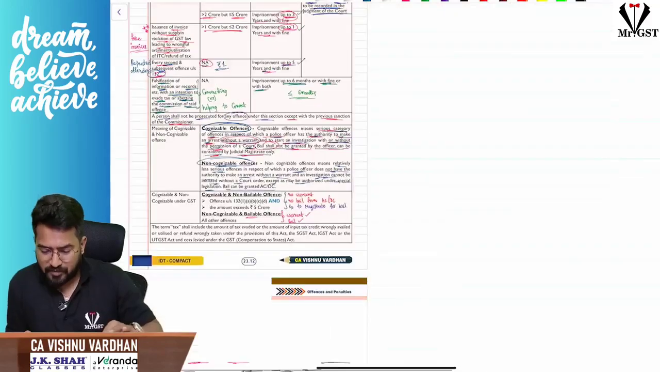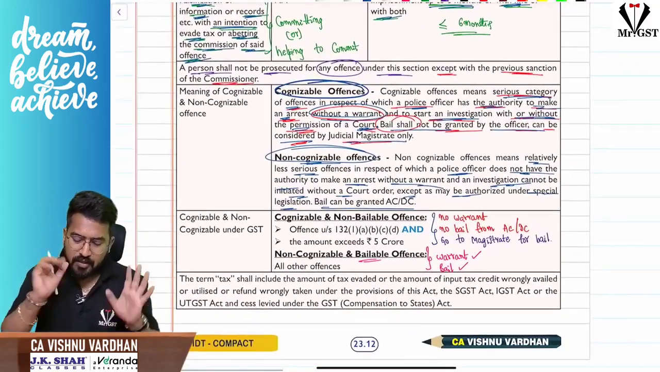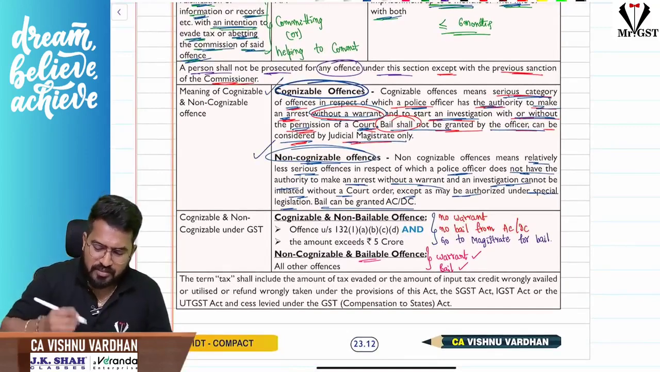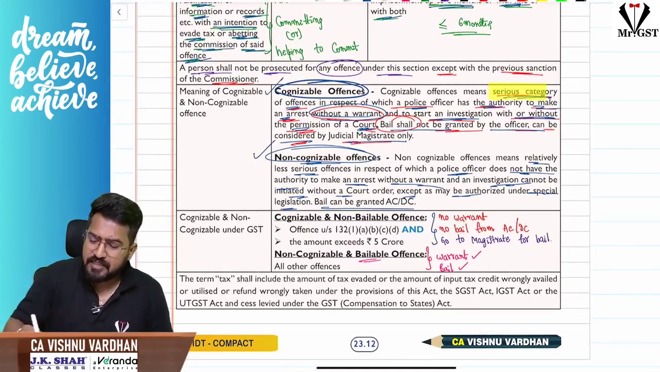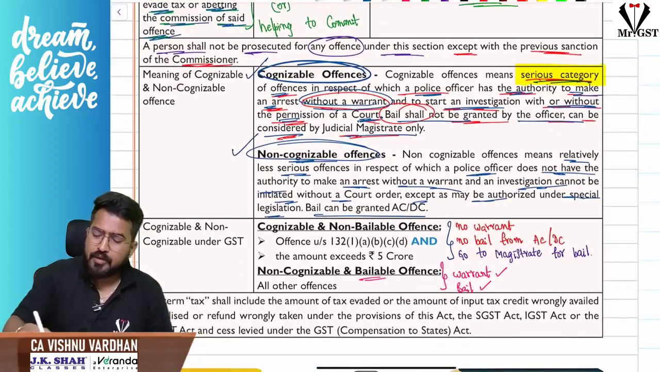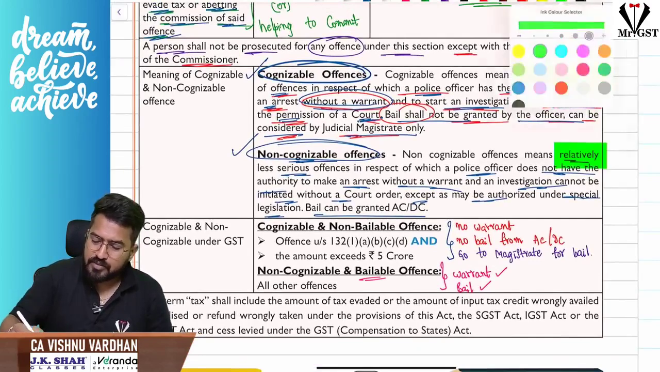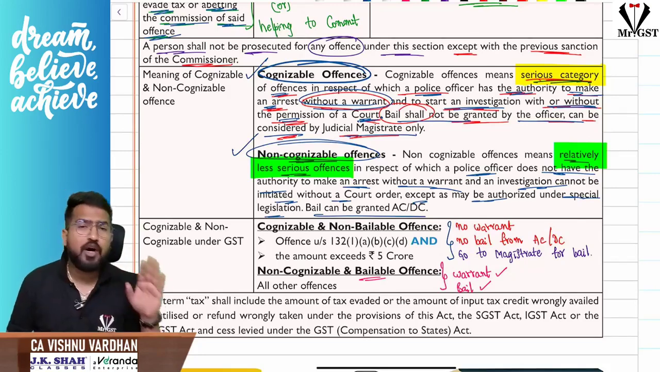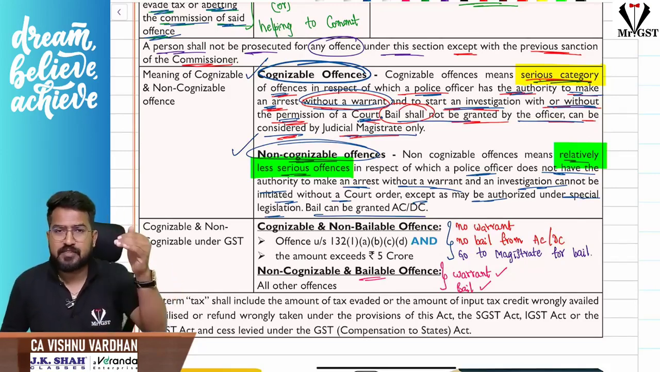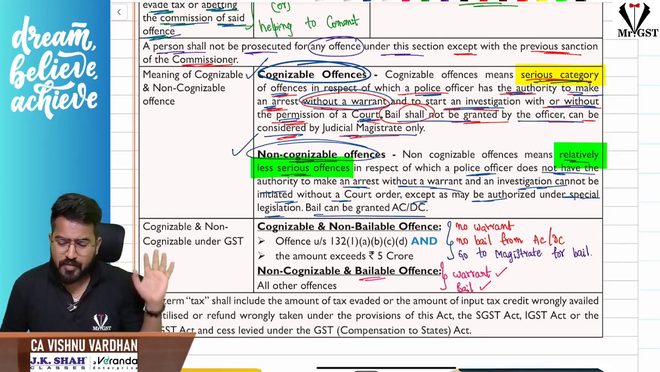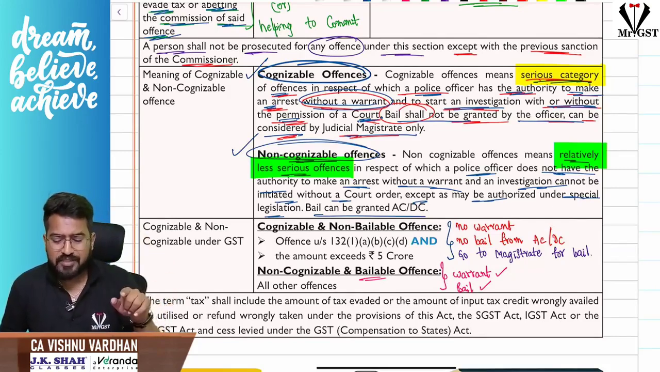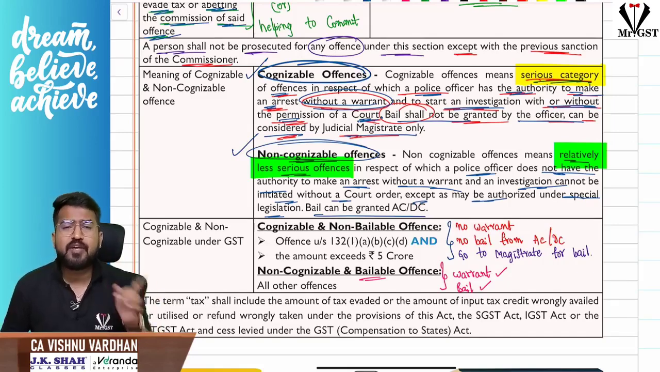What is the meaning of cognizable offense and non-cognizable offense? Cognizable offense means it is a serious category offense. But non-cognizable offense means it is a relatively less serious offense. So first of all, understand serious offense: we can proceed without even a warrant. We can arrest him without warrant. But non-cognizable offense is not that seriously great. You should take a warrant and then only arrest.